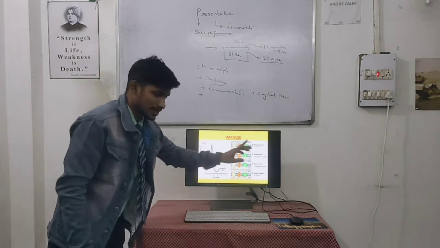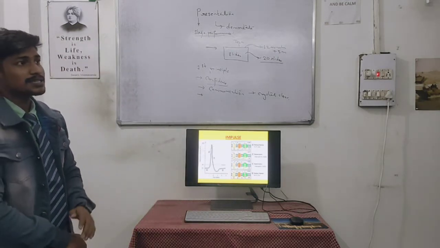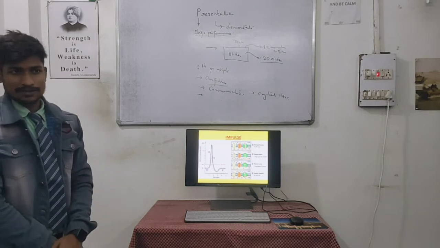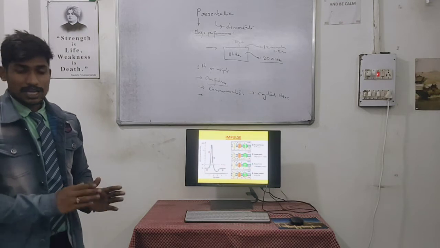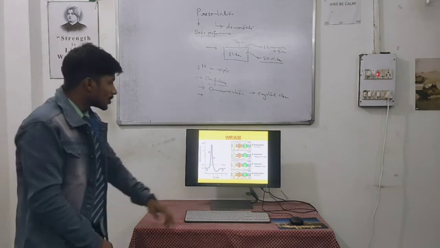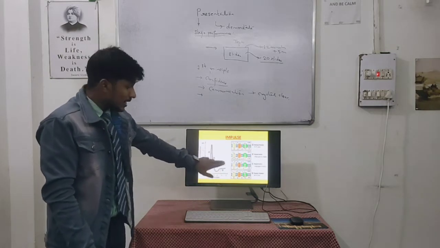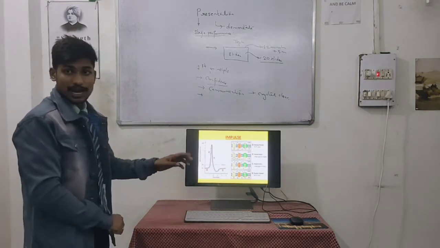From this we say that the current moves from one cell to another. This produces a wave, that is the impulse, which keeps on repeating until it reaches our brain. So this was the impulse, and here is a graphical representation to show how the graph goes.